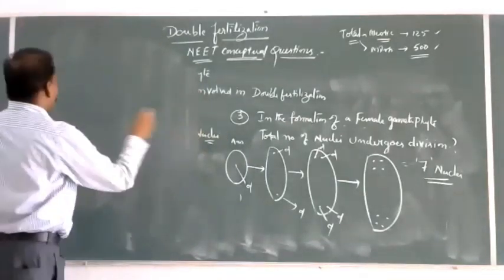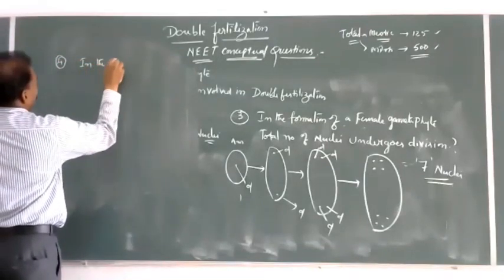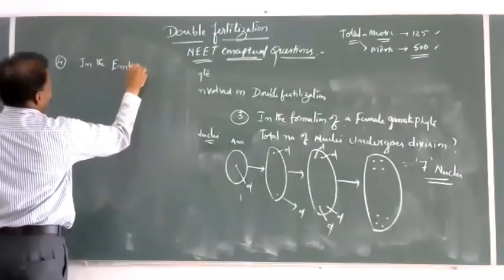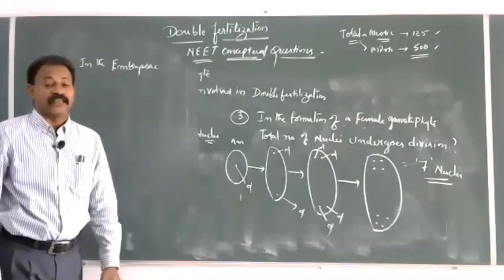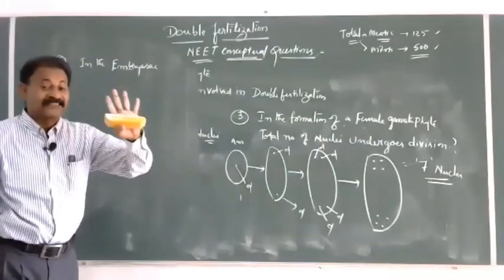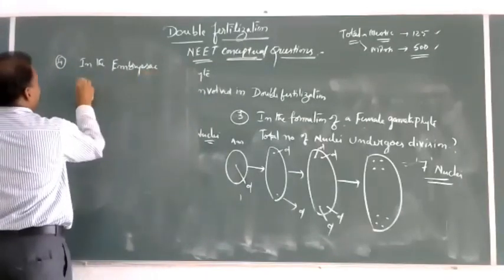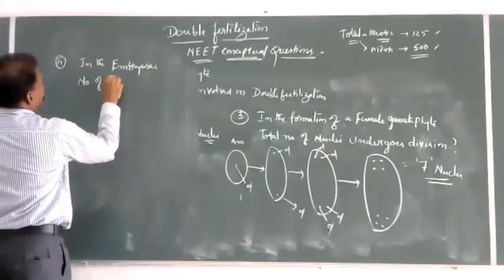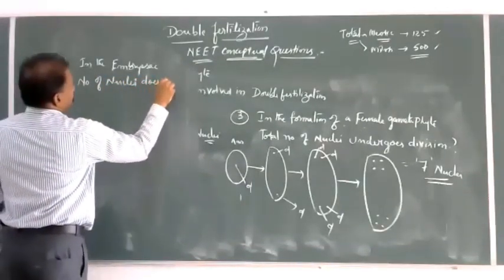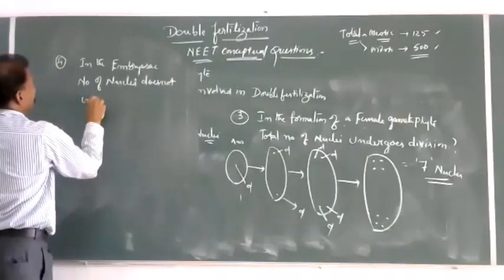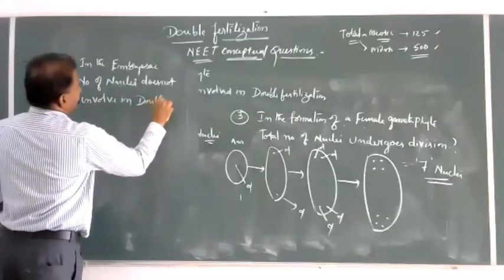In the female gametophyte, in the embryo sac, total number of nuclei which do not involve in double fertilization.